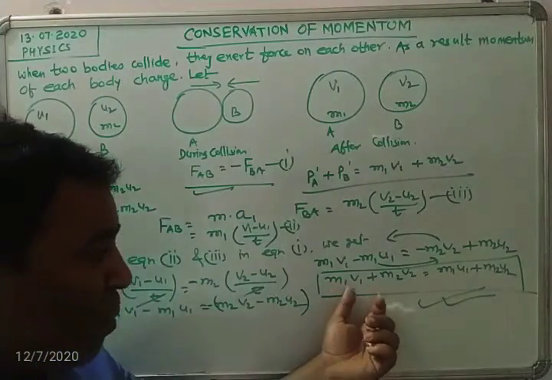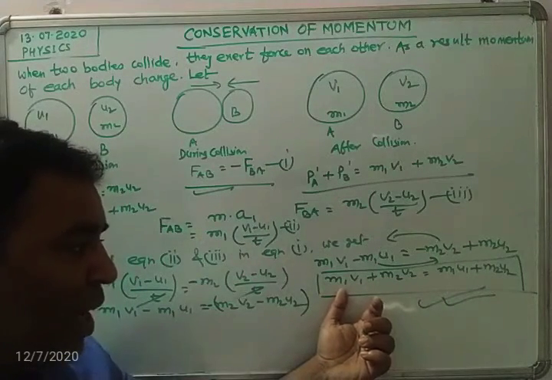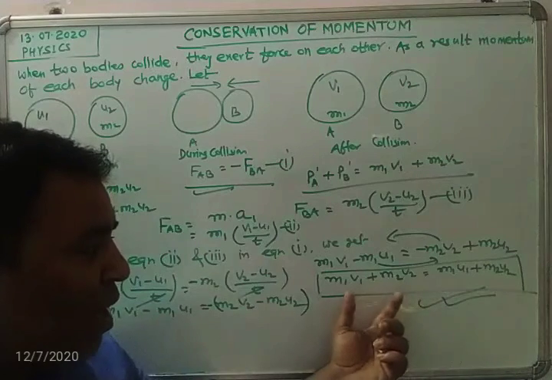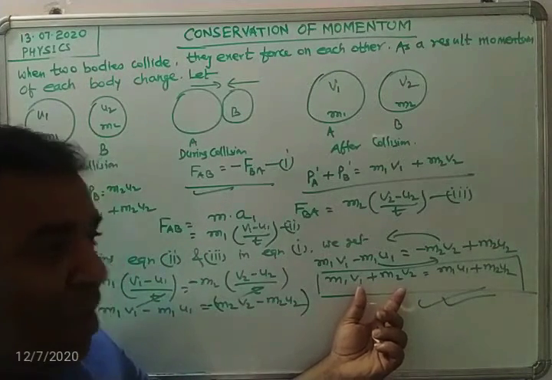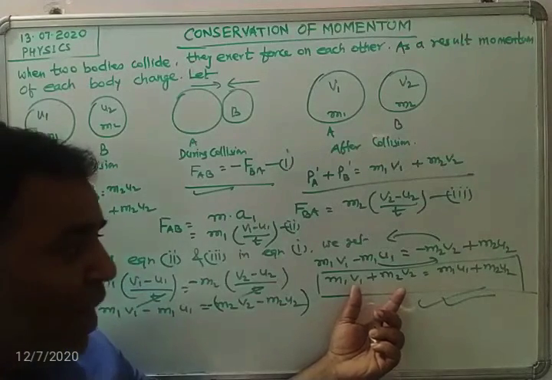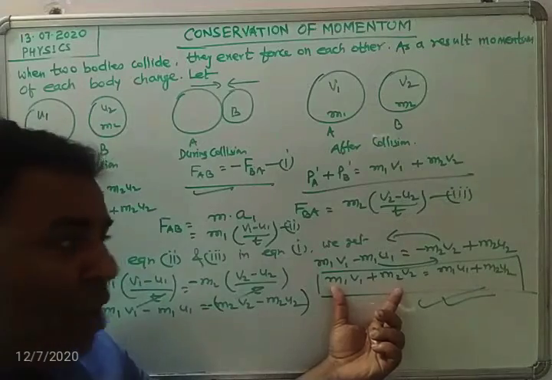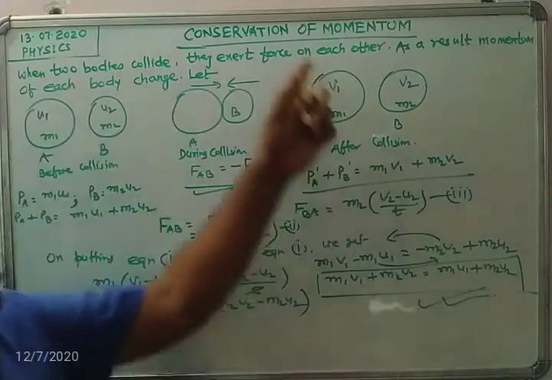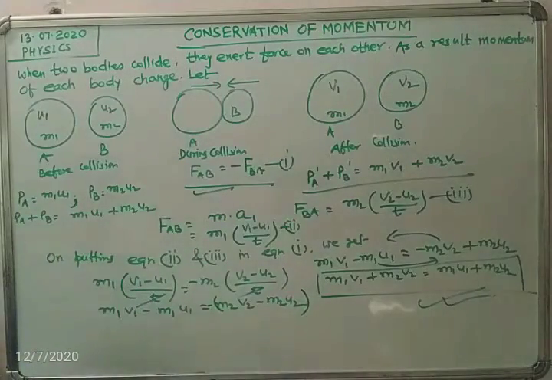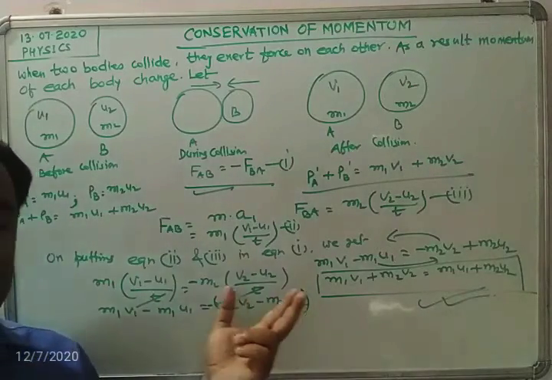What is this? M1 V1, M2 V2. M1 is the mass of body A, M2 is the mass of body B, and V1 and V2 are explaining about what? Final momentum. So total momentum after collision is equal to total momentum before collision. So this is the principle of conservation of momentum which we discussed just now. I hope you have understood it very clearly.